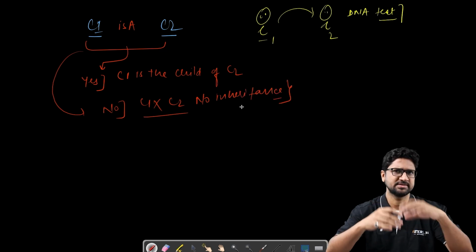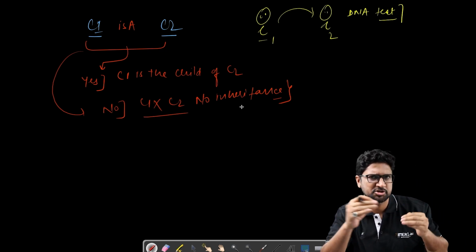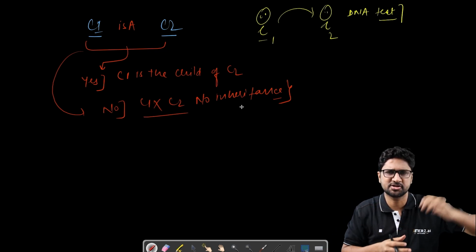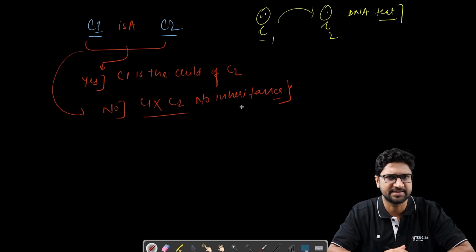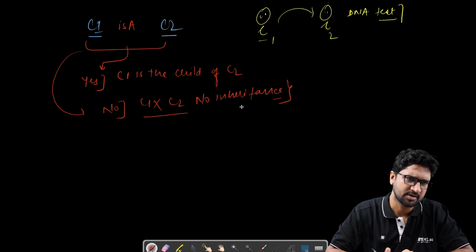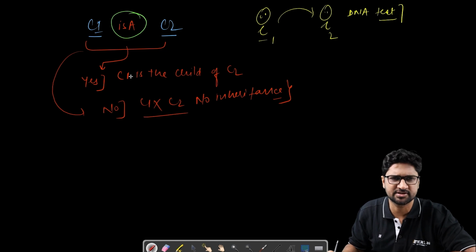So again, I'm summarizing. Inheritance means that there is a parent-child relationship that I want to establish. And why do I want to establish it? So that a few of the characteristics, the behaviors, the methods, the state of the parent could go to the child itself. But before we maintain a parent-child relationship and write the code for it, we have to do a test. If this is true, then it makes sense. Otherwise, it doesn't make sense.